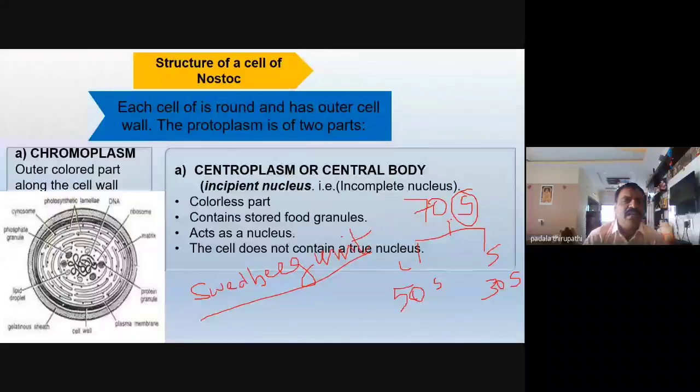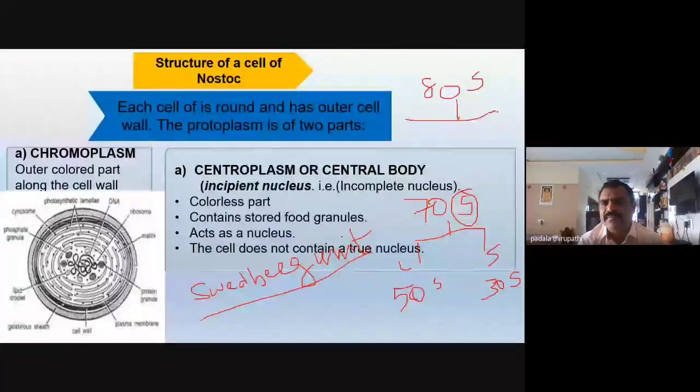Here our Nostoc cell, a prokaryotic cell, contains 70S type of ribosomes, whereas the eukaryotic cells, all algae except BGA, except blue-green algae, have 80S type of ribosomes. The 80S ribosomes of eukaryotic cells also contain a larger subunit and a smaller subunit.